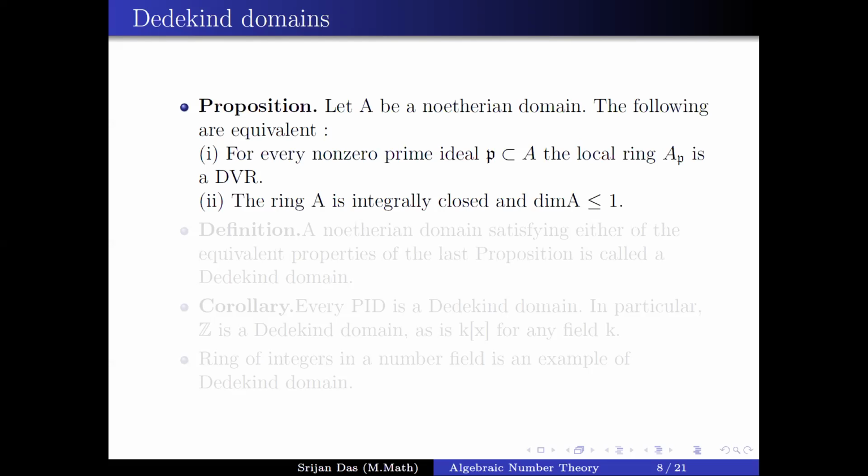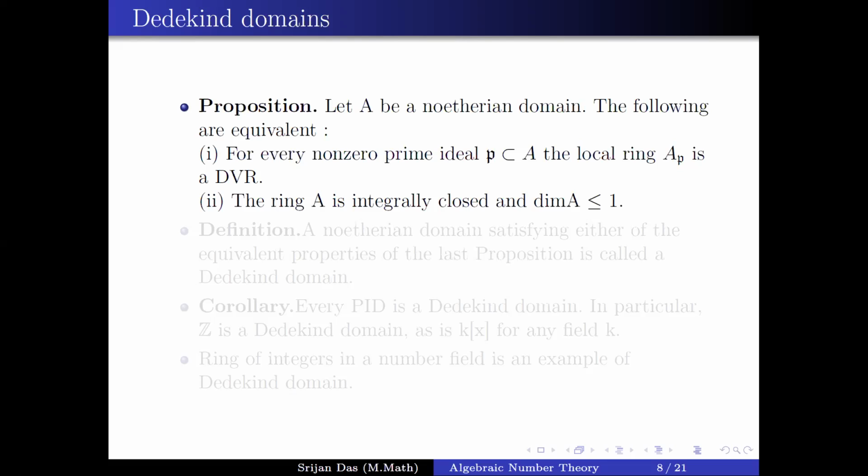It first emerges from the work of Kummer. Kummer tried to prove Fermat's last theorem, the infamous Fermat's last theorem, and he made a huge error. He assumed that in all the number rings unique factorization holds, which is absolutely not true. Unique factorization of elements of that number ring is an absolutely not true statement.